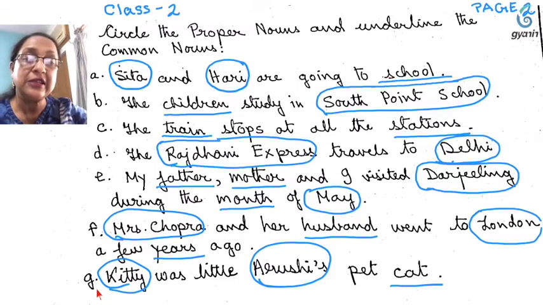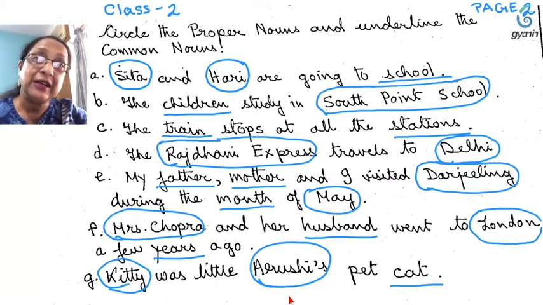Last sentence, number G. Kitty was little Arushi's pet cat. So Kitty is the name of the pet cat. So it is a proper noun, and that is why I have circled it. Arushi also is a particular little girl's name. That is why it is a proper noun, and cat is a common noun.